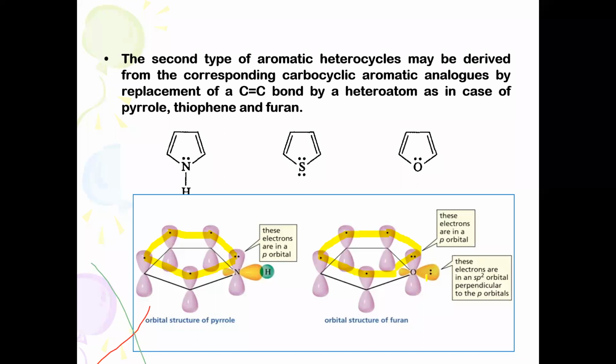Here there is an unshared pair of electrons in the sp2 hybrid orbital. They are not involved in the aromatic delocalization. So this representation indicates that a system which involves pi delocalization and obeys the 4n plus 2 pi electron rule can be called aromatic in character. That's why all these 3 five-membered heterocycles are aromatic in nature.